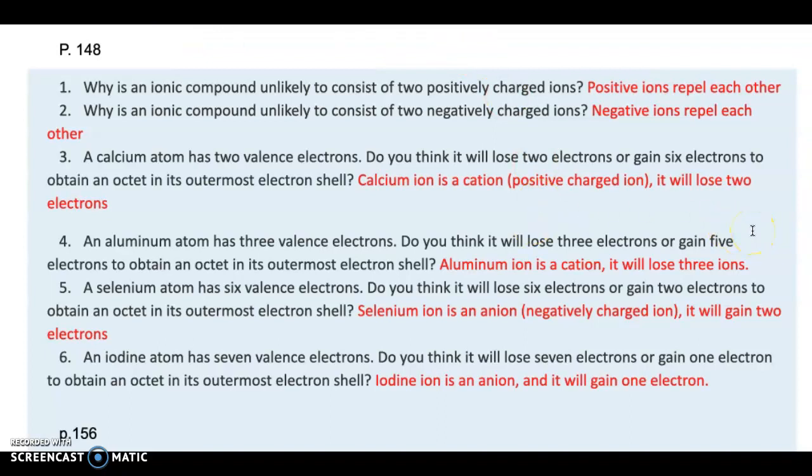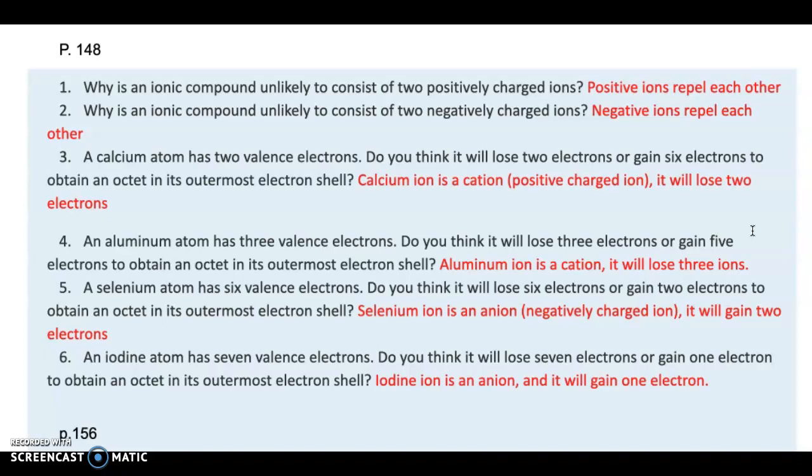Why are some ionic compounds, not some, all of them, unlikely to consist of two positively charged ions? And the answer is very easy, because positive ions repel each other. That's why they cannot make a compound. Ionic compounds like to consist of one positively charged and another negatively charged ion.